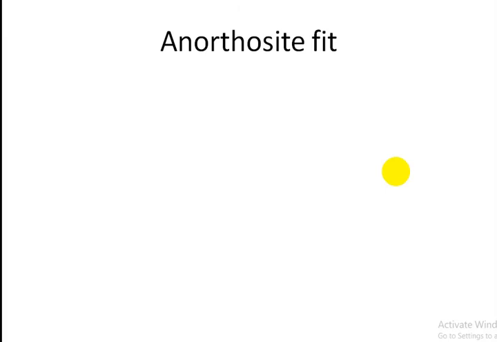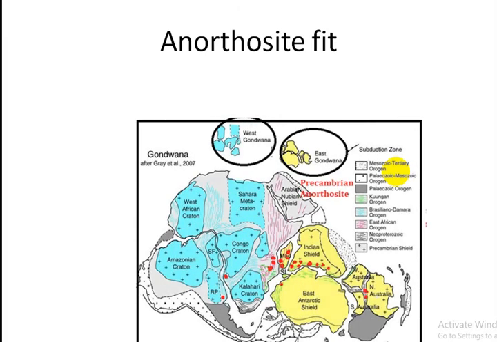Another evidence is anorthosite fit. This is the pre-drift condition of Gondwana land, in which this is the South America, this is Africa, this is Indian shield, this is Madagascar, this is Antarctic shield, and this is Australian part.